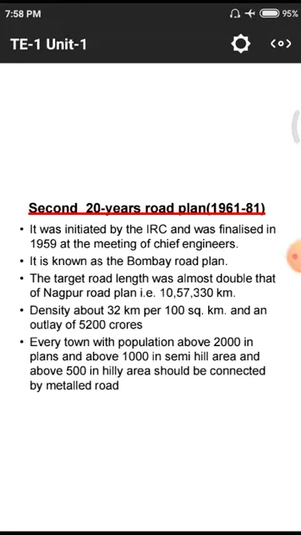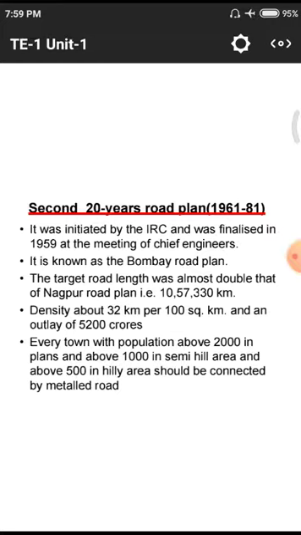The aimed length for road construction is 10,57,330 kilometers. The first one is 5 lakhs something, the second one is 10 lakhs, that means double the first one. And the density of road is 32 kilometers for every 100 square kilometers of area.